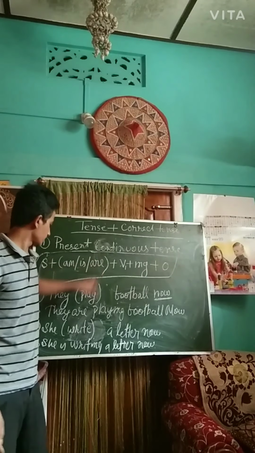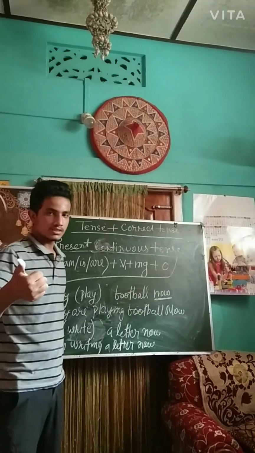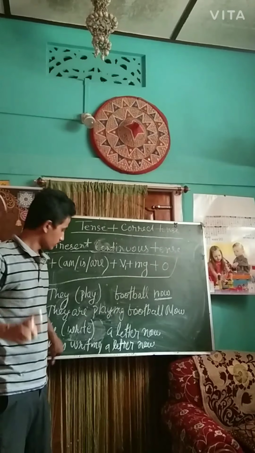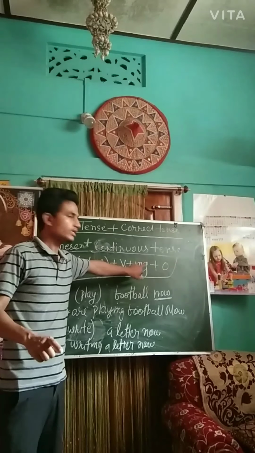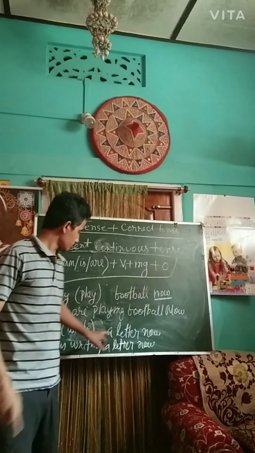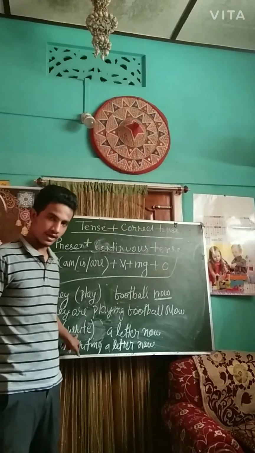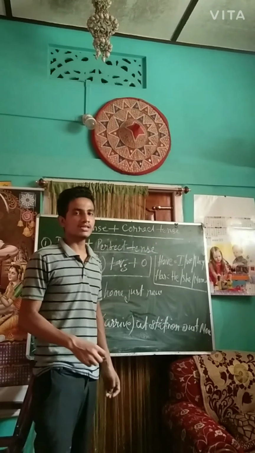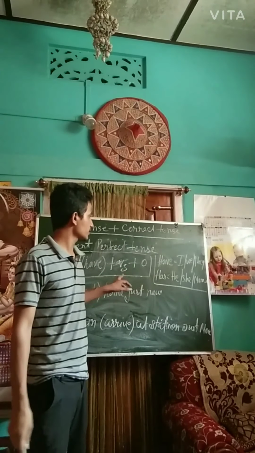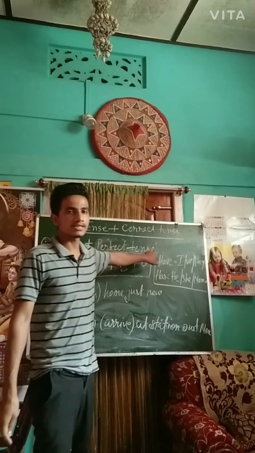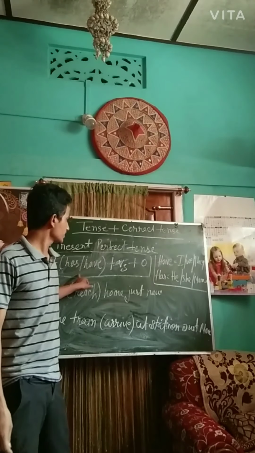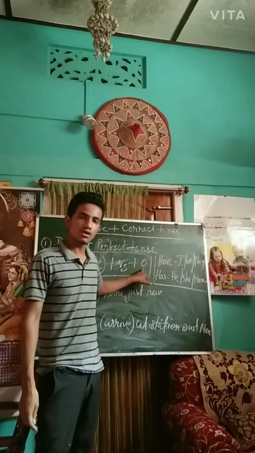Subject plus am, is, are. So C is a third person singular, that is why I have used is. Understood? So writing after the verb 1 plus ing, object. So C is writing a letter is the correct tense of this question. Okay? I am taking the third form of present tense. The third form of the present tense is present perfect tense. The formation of present perfect tense is subject plus has or have plus verb 3 plus object.